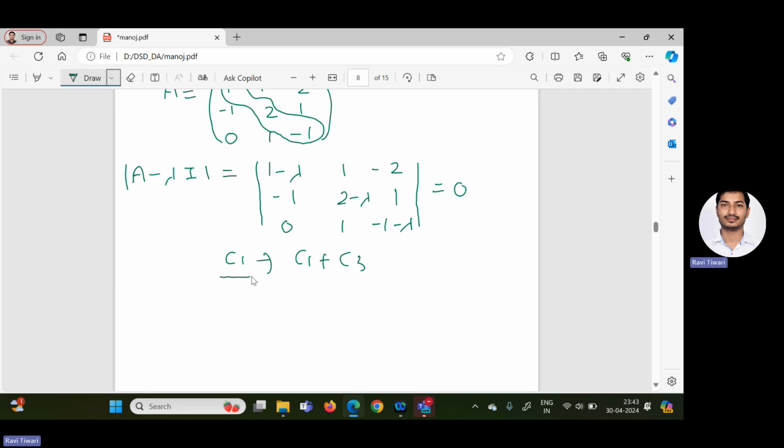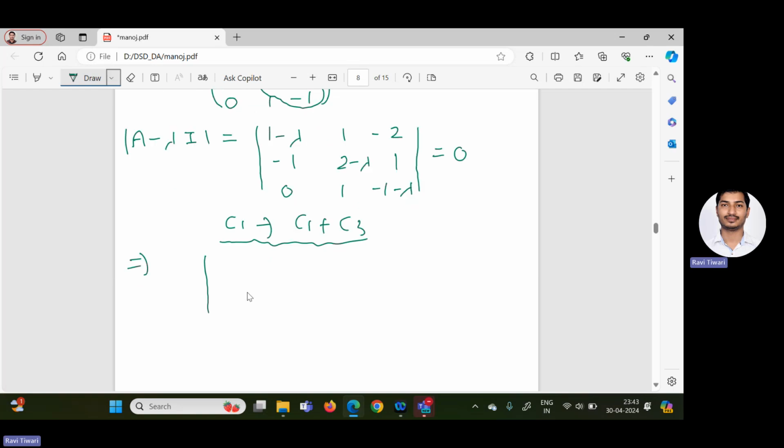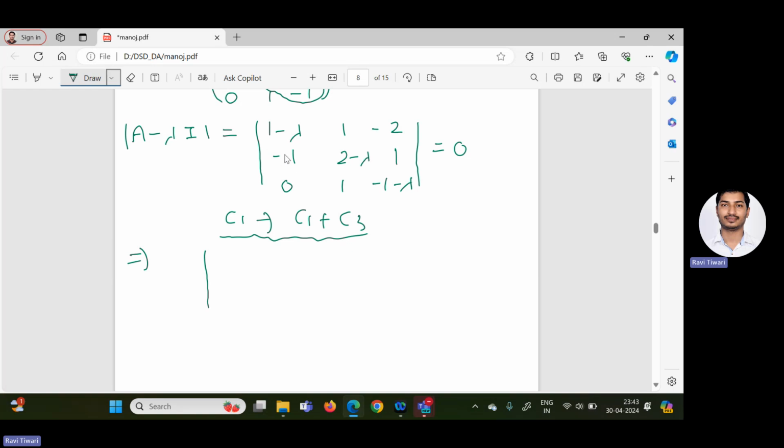If you apply C1 equal to C1 plus C3, then what do you get? We add the first column and third column. 1 minus lambda and minus 2 gives minus 1 minus lambda, 1, minus 2. Adding first column to third column, minus 1 plus 1 gives 0, then 2 minus lambda, and here 1.